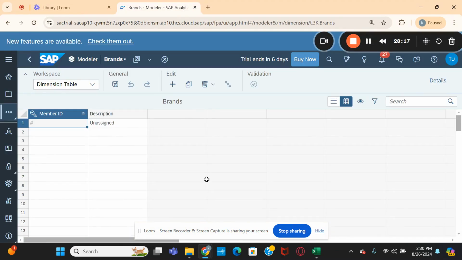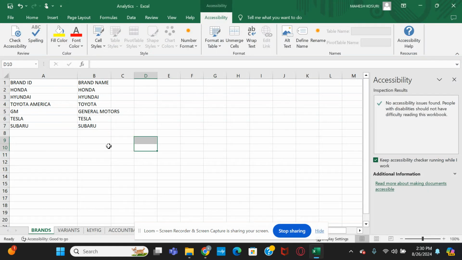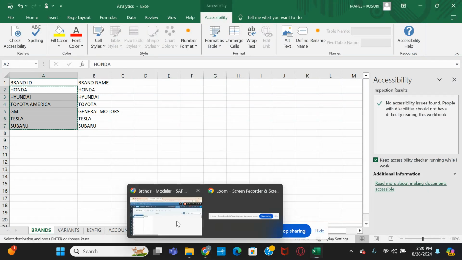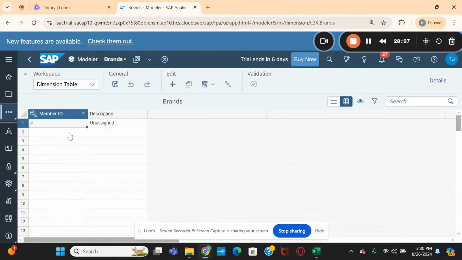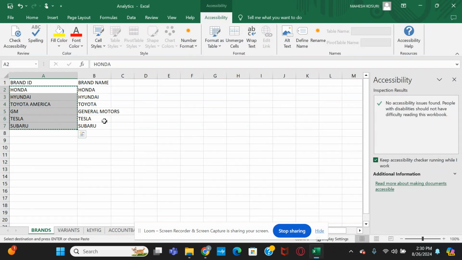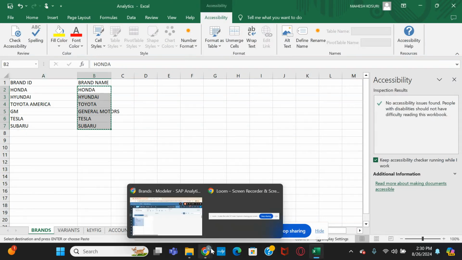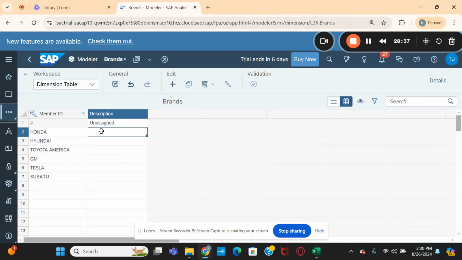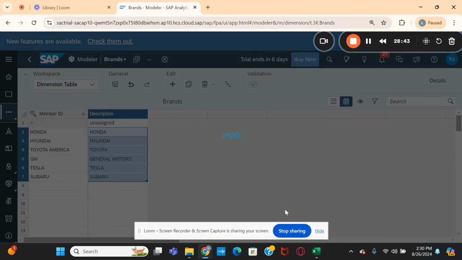Okay, so here I'm simply copying data. Here I'm maintaining the ID and a description, saving this data here.